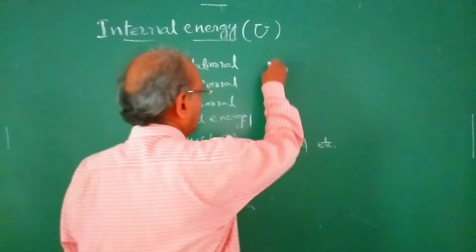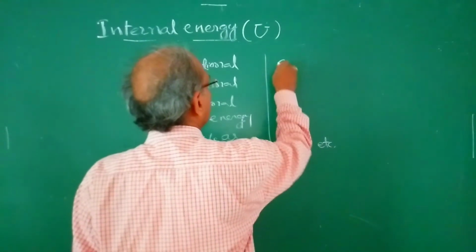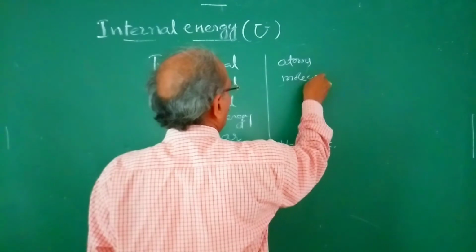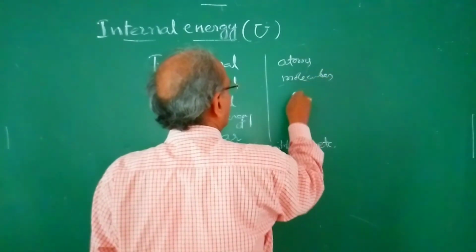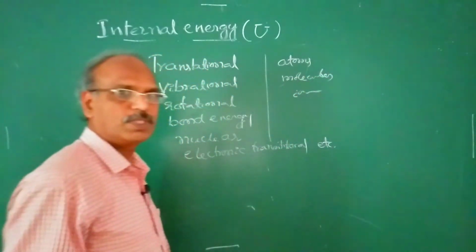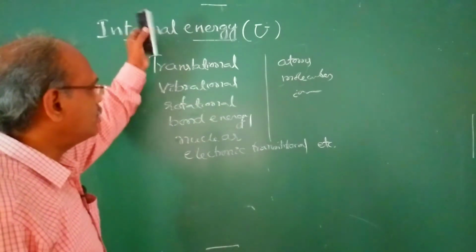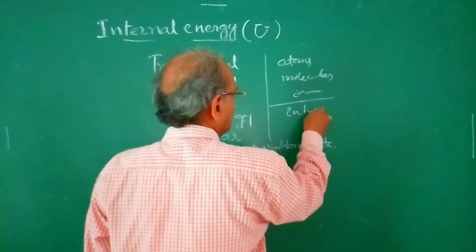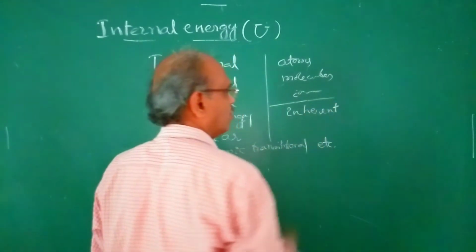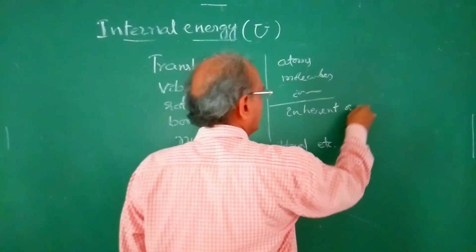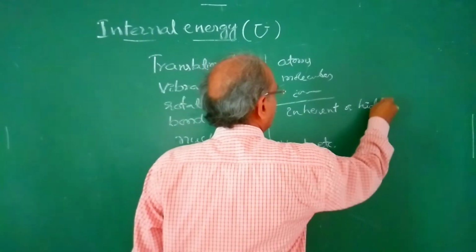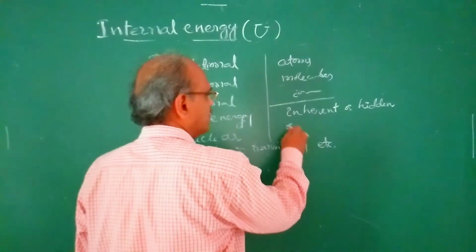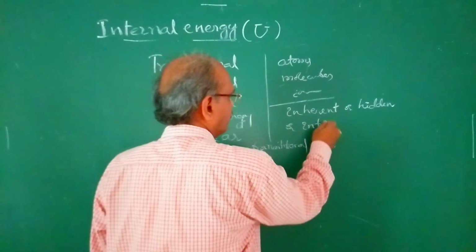And we know that a system may possess atoms, molecules, or ions. So that's why this is said to be inherent or hidden energy, or intrinsic energy.